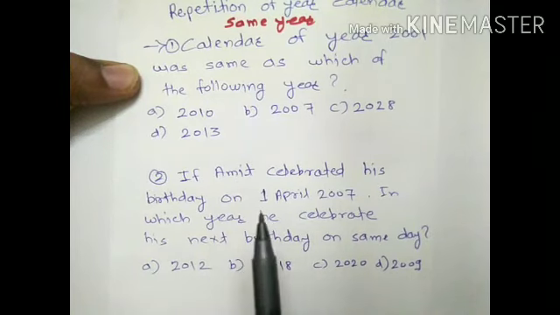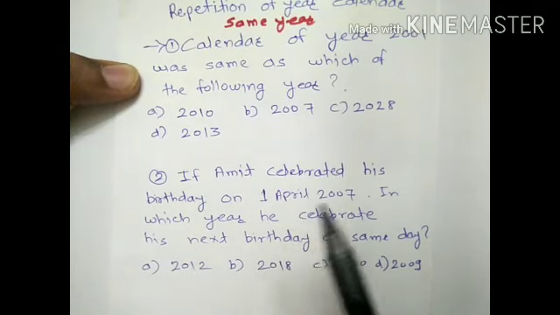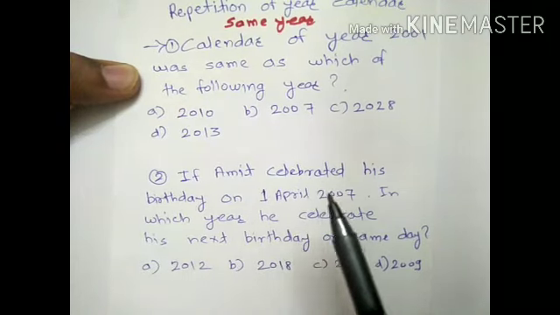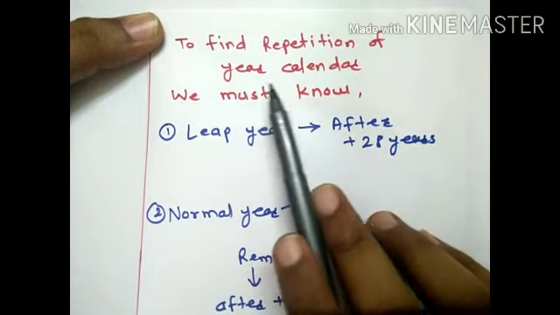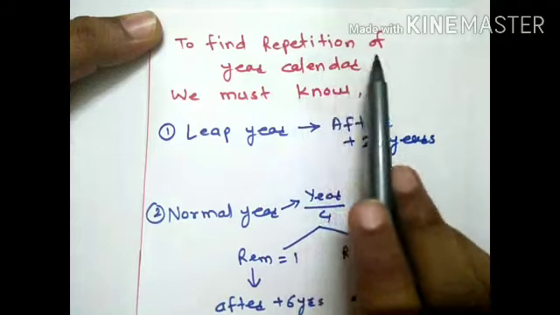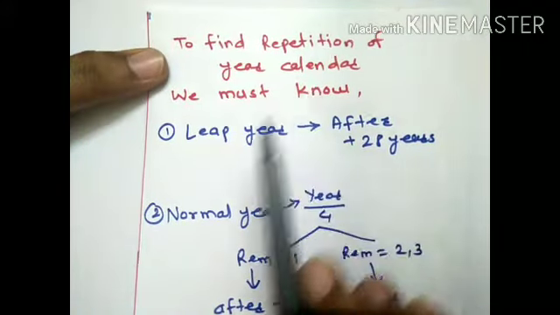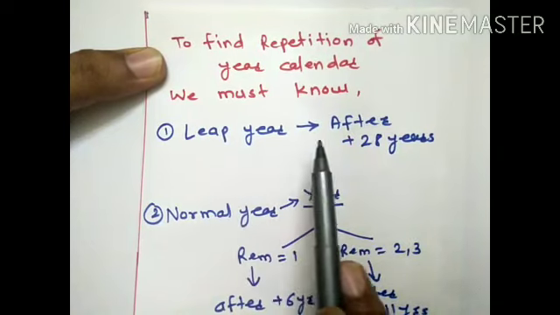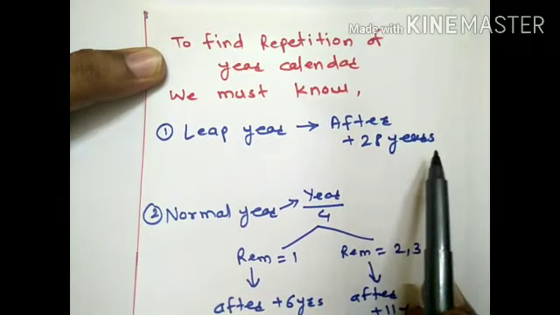We will clear our concept of after how many years a year repeats, so that you can solve questions on that concept. Now come to the conceptual part. To find repetition of year calendar, we must know that leap year repeats after 28 years. Leap year repeats after 28 years.